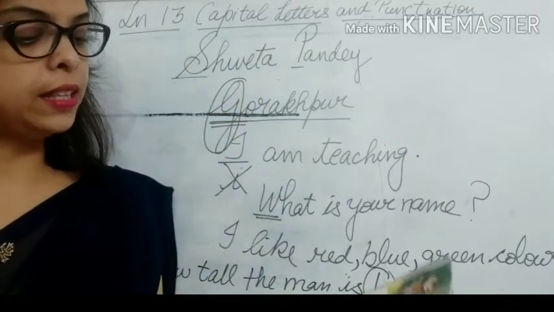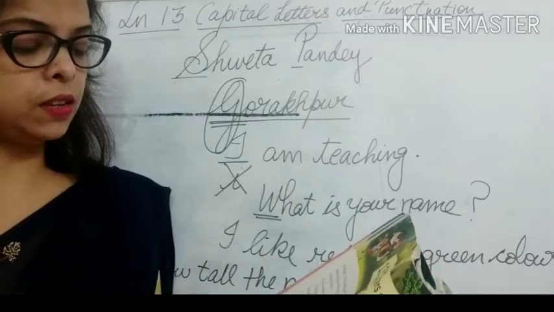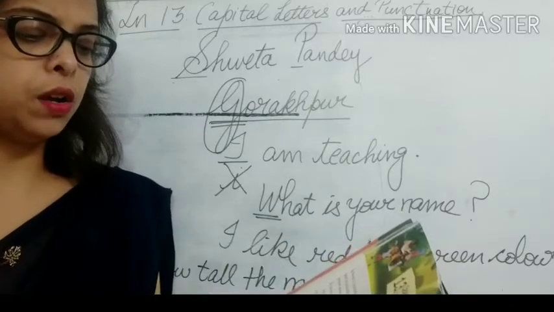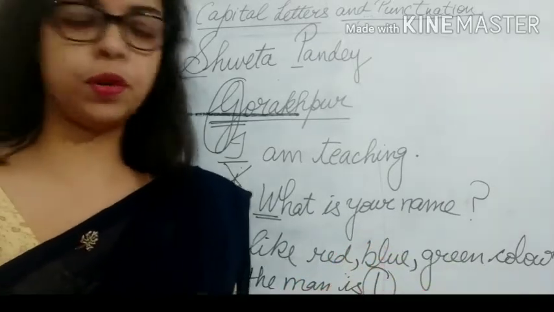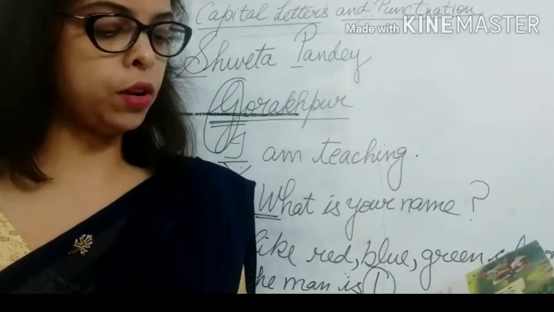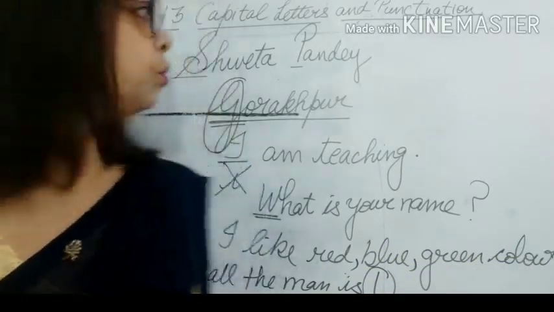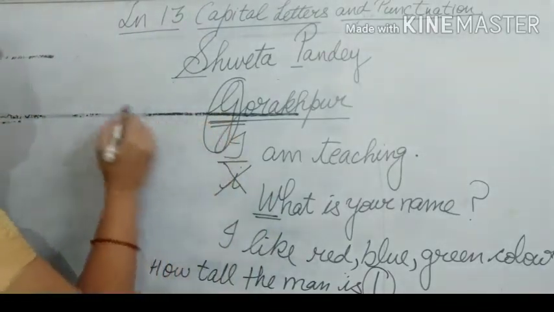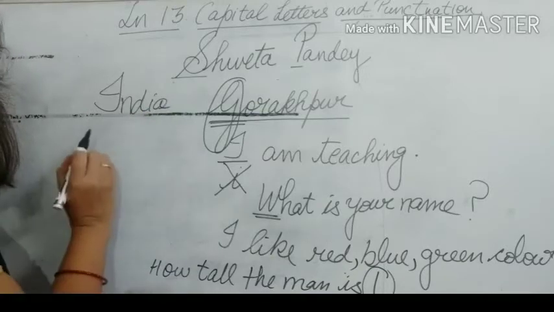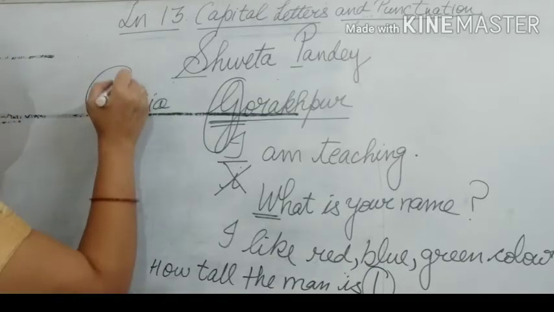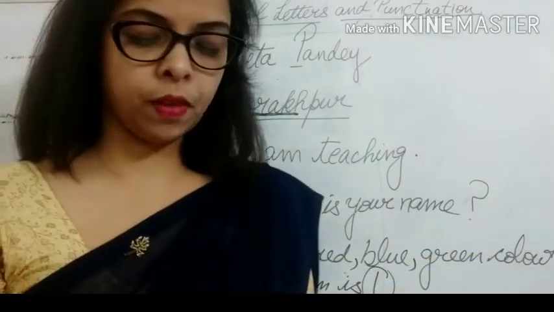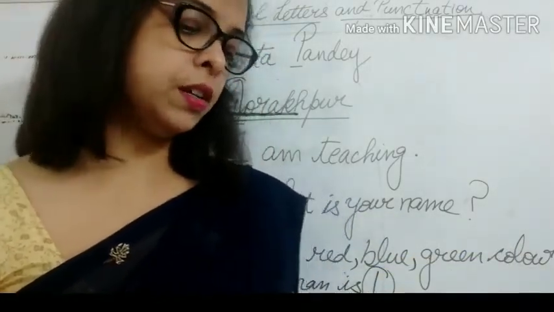Next is write the name of your. Okay. Do you live in some other city, town, or country? Write the name of your town or city here. Okay. Here also you will write Gorakhpur. Now, write the name of your country here. So you live in India, you know that. So you will write here India, I-N-D-I-A. Okay, and this I will be with a capital letter. Remember this.